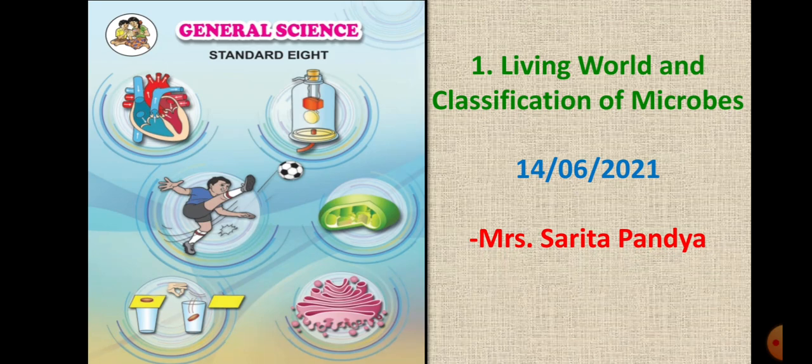Students, the very first lesson in your syllabus is Living World and Classification of Microbes. Living world. Living means all the biotic factors, all the living organisms. So in this lesson, we are going to study the living organisms, and we are also going to study the classification of microbes. Microbes is not a new word for you. Microbes originated from the word micro. Micro means very small,